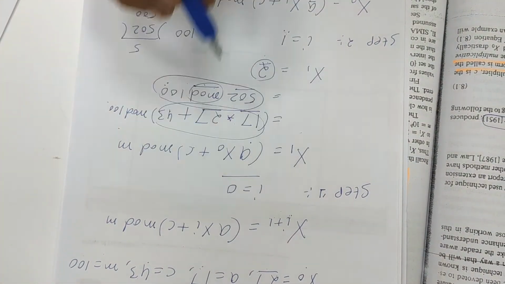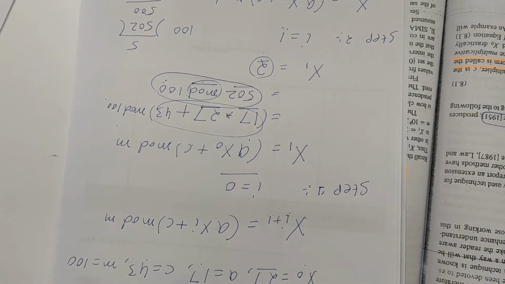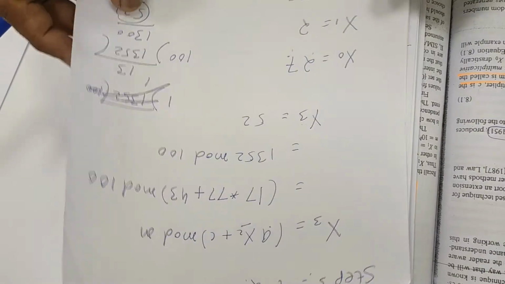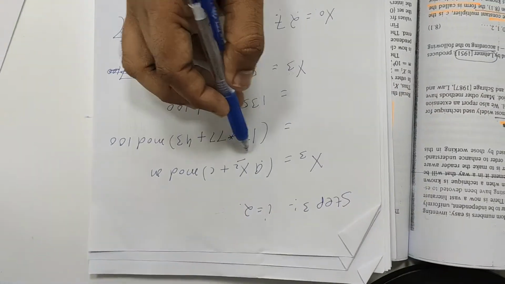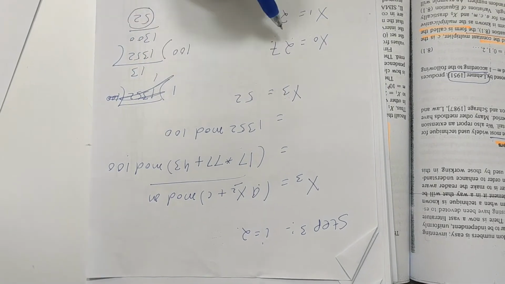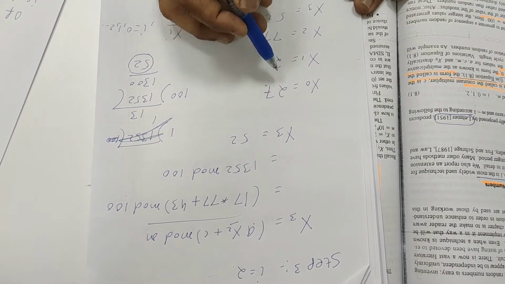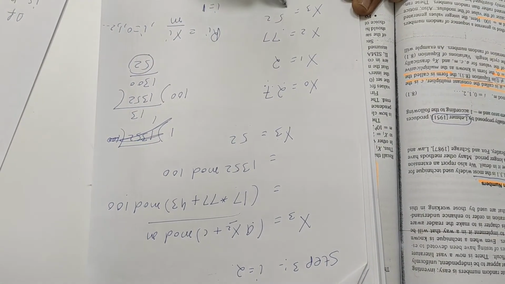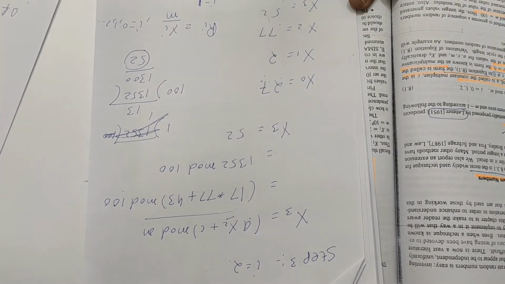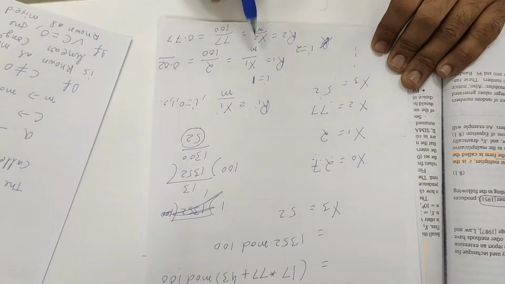Put I equal to 1 in the equation, you get the value of x2. Then you put I equal to 2 in the equation, you get x3. You have the values of x0, x1, x2, x3. Now if you divide these values by 100, you will get the values of R1, R2, R3.